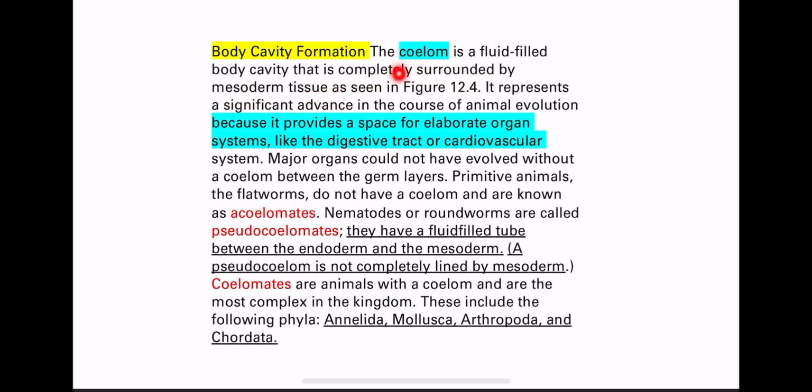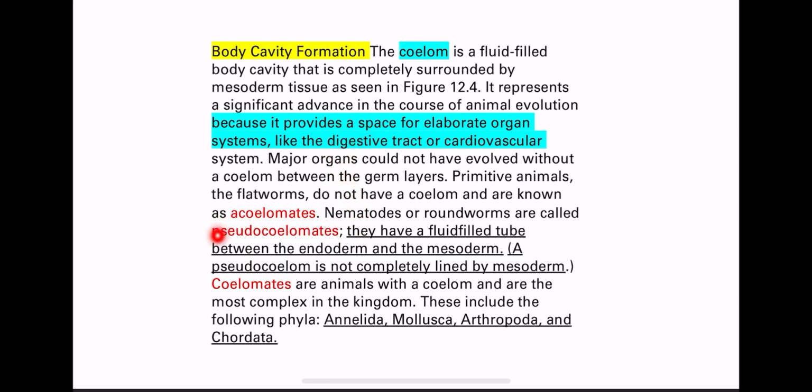What is the benefit of having this body cavity? It means that there is a space for elaborate organ systems like digestive tracts or the cardiovascular system. So do you think that animals that have a coelom are more sophisticated or simple animals? Of course, sophisticated animals, because they have organ systems or more complex structures.